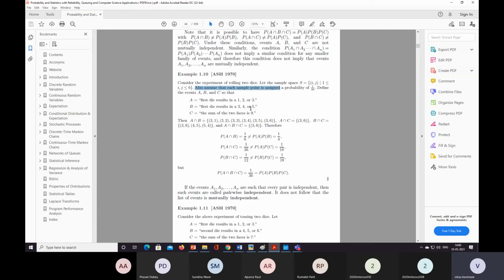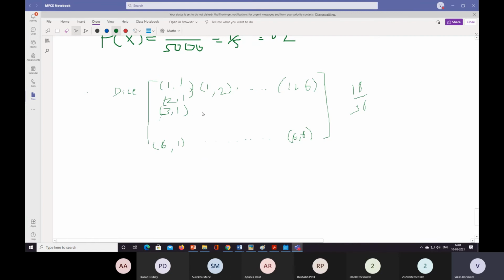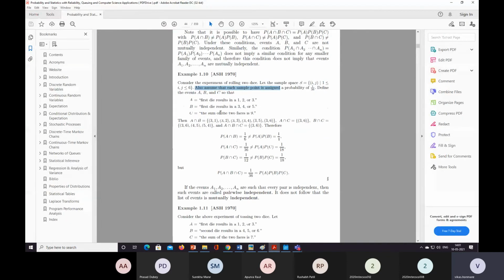Similarly, first die results in 3, 4 or 5. The first die is 3, 4 or 5, which means (3,1), (3,2), (3,3), (3,4), (3,5), (3,6) are all included. Then (4,1) up to (4,6) is the second, and the third is, sorry, 4, 5 and 6, so the three rows have a total of 18 elements. So event B also has the probability 1 by 2, meaning 18 by 36.